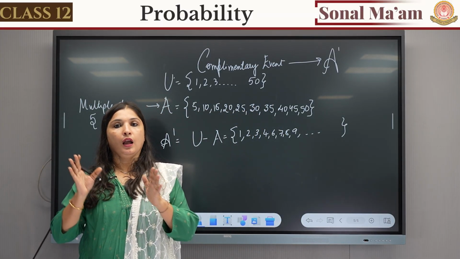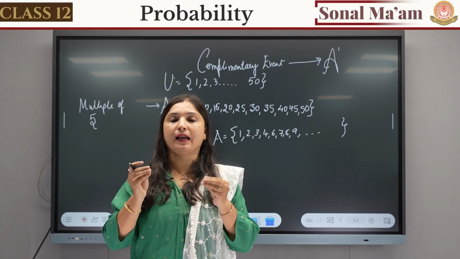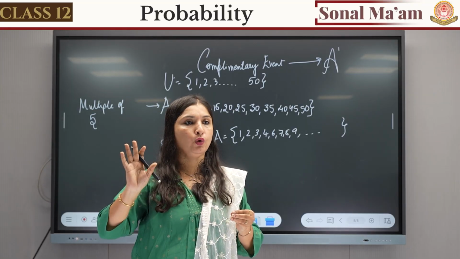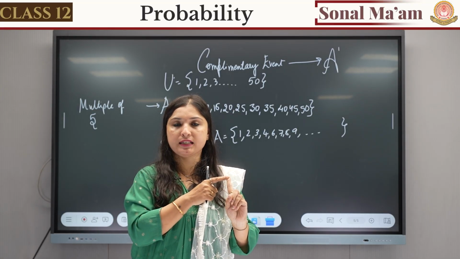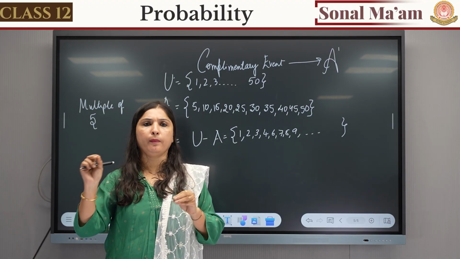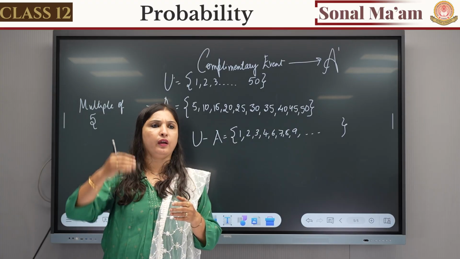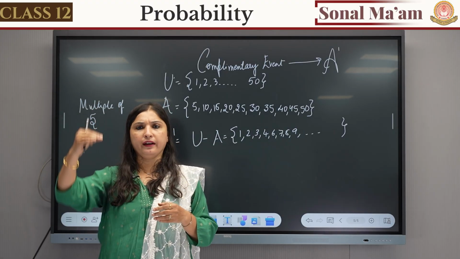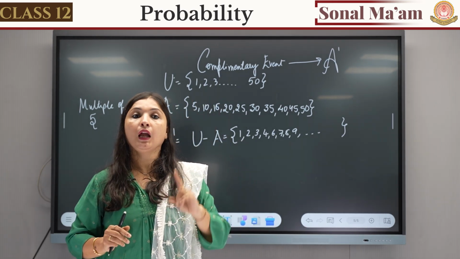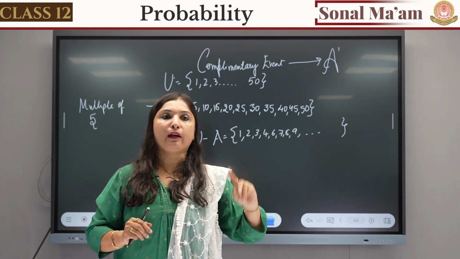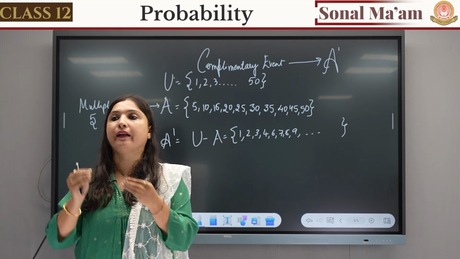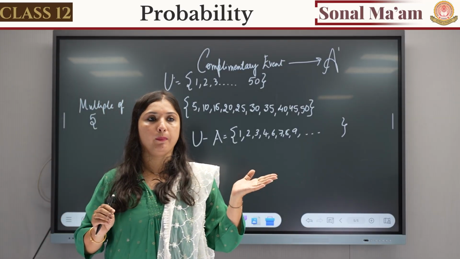Is it clear? What is A complement? A complement is the elements which are not there in A, but they are in U. So we learned first about sample space, when sample space is denoted by U. We made an event. Any event, make one event, 2 events, 3 events. If I make one, it is A; write B, write C. We can write the names of the events and we can further solve it. We made one event and gave it the name A. Now A complement is all those elements which are not there in A.